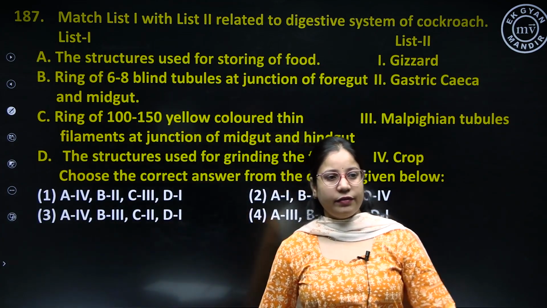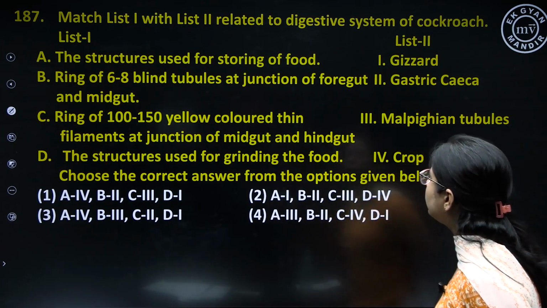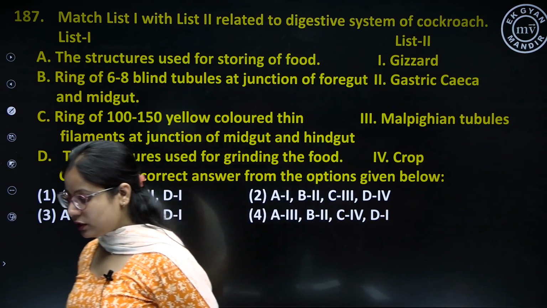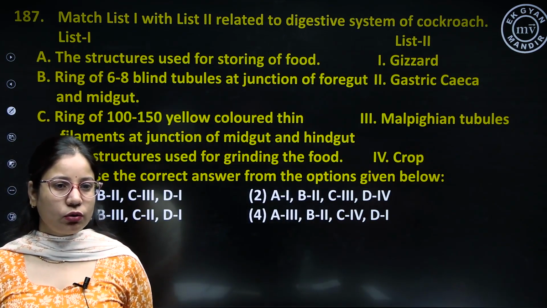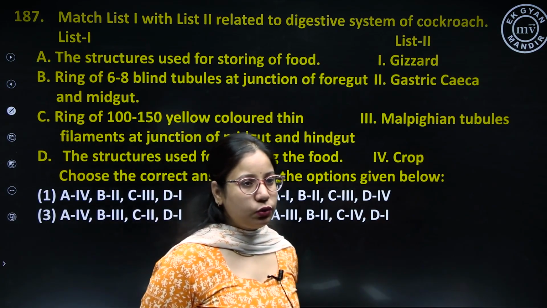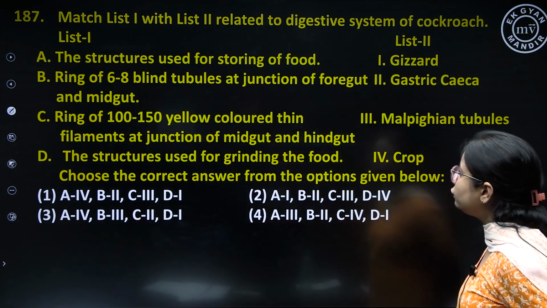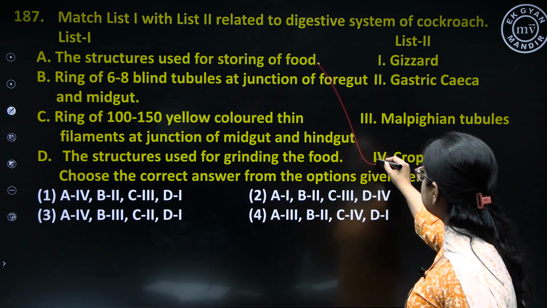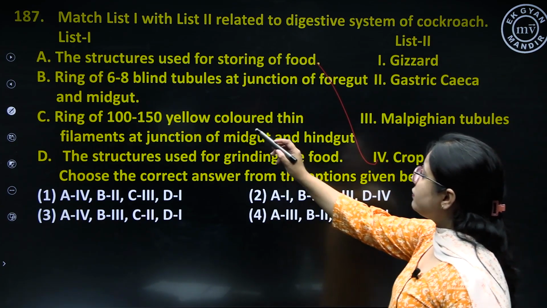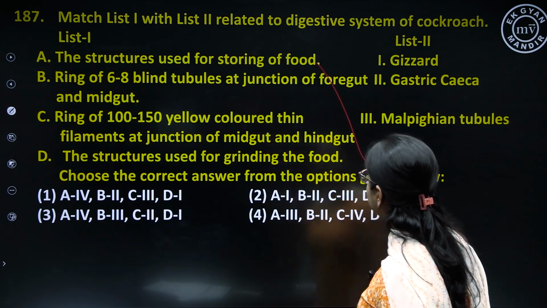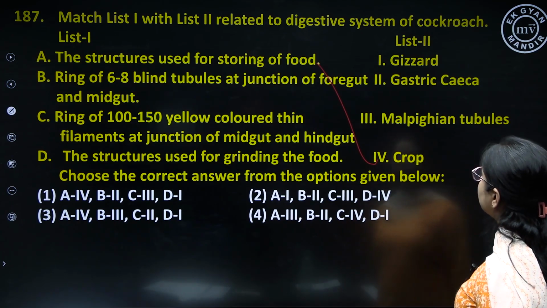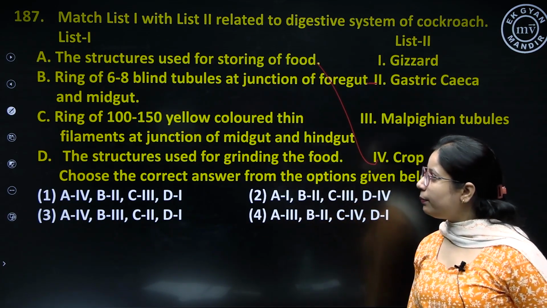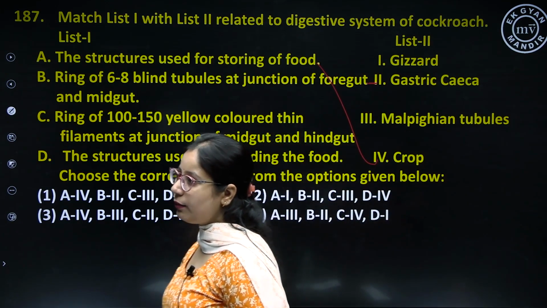Question number 187, match list 1 with list 2 related to the digestive system of cockroach. In list 1, we have some statements related to the digestive system of cockroach. We have to match them with list 2. First is the structure used for storing the food. Here the correct option is crop. Ring of 6 to 8 blind tubules at the junction of foregut and midgut. This is option number 2, that is gastric caeca. They are present at the junction of foregut and midgut.